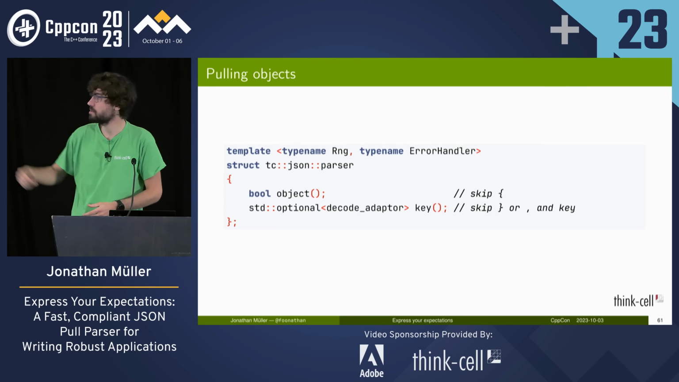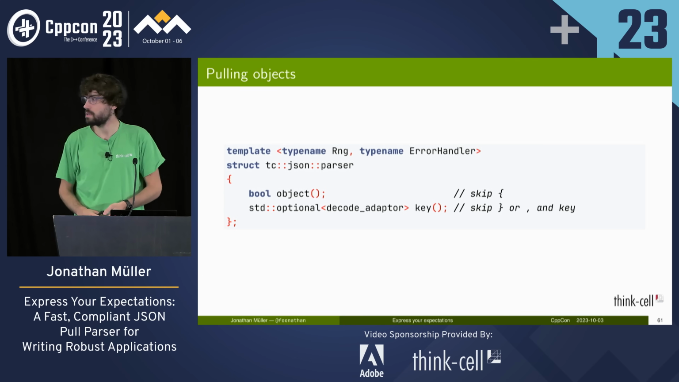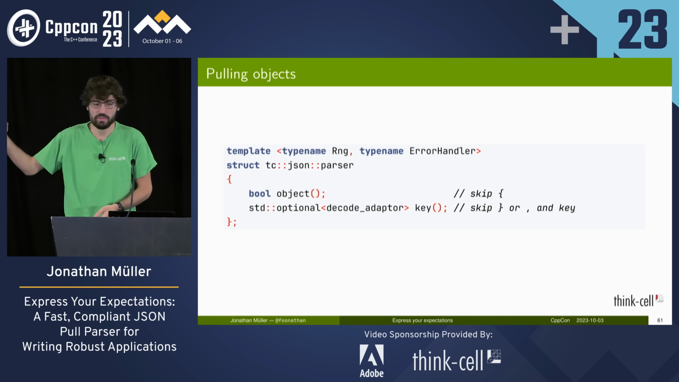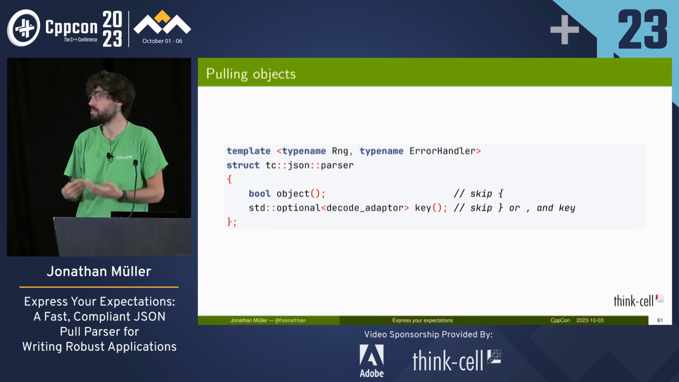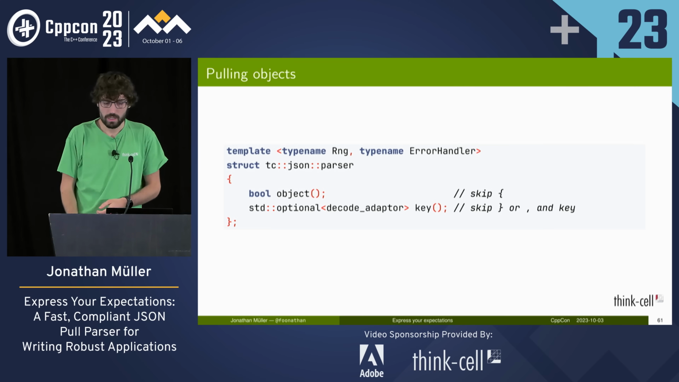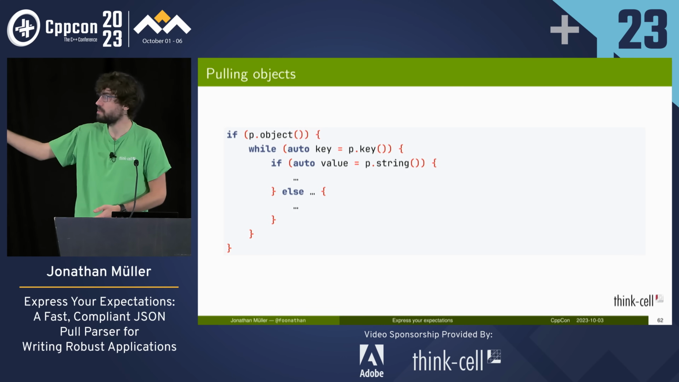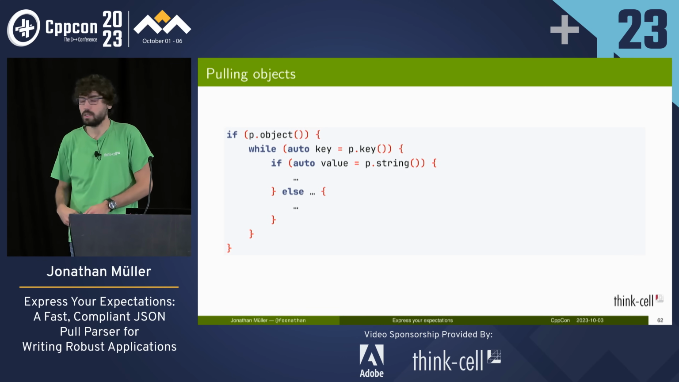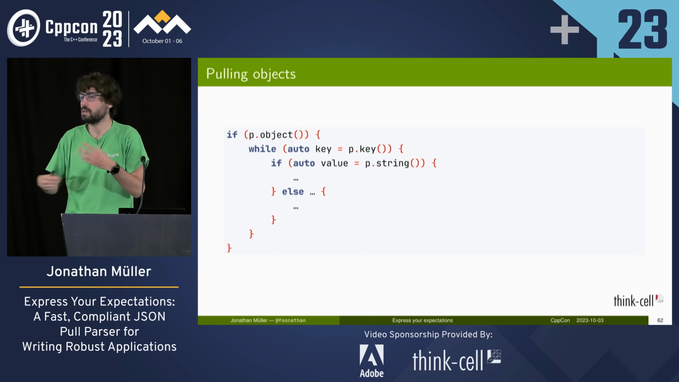Object looks similar. We've got object, which handles the opening bracket. Then instead of element, we have key. This one also consumes the key and returns it to us, besides handling the comma at the end of the object. So to pull an object, we check, do we have one? Then we iterate over all the keys, and then we need to pull the appropriate value. By that point, we have a key and value combination that we can process.